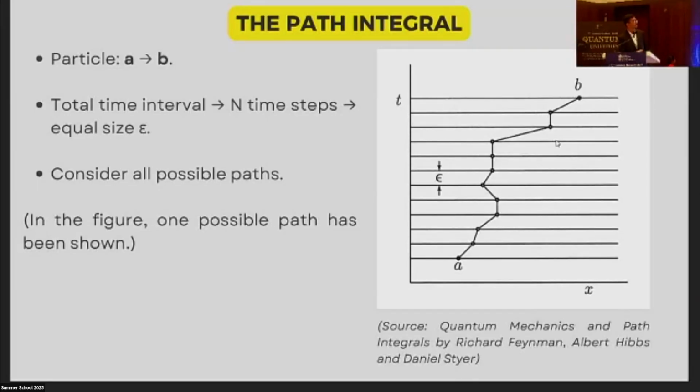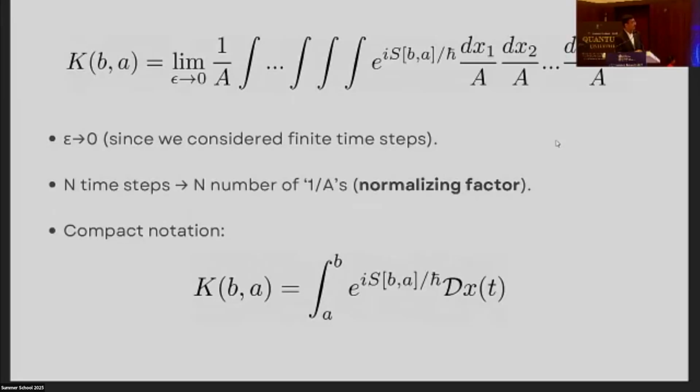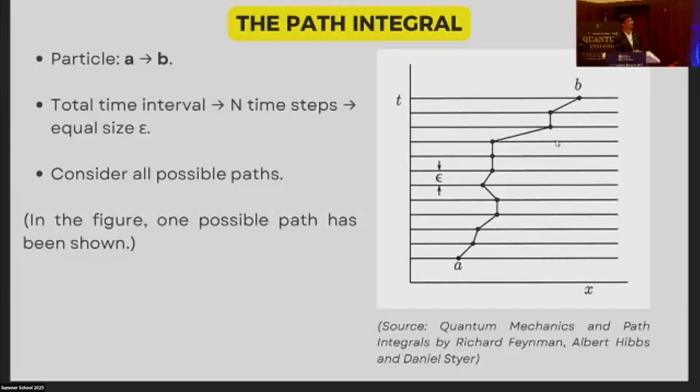So to mathematically define the path integrals, we divide the total time interval from A to B into N time steps of equal size epsilon. And we change the summation to integration, taking the limit epsilon tends to 0. Now I'm skipping all this technical mathematics. And we integrate over all the position variables x1, x2, up to x_(n-1), because we leave out x0 and xn, since the initial and final points are fixed.